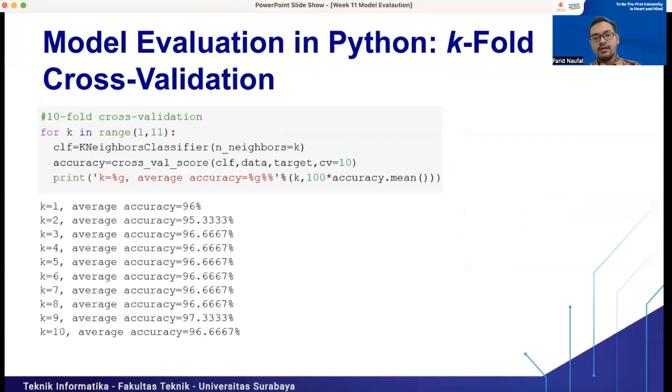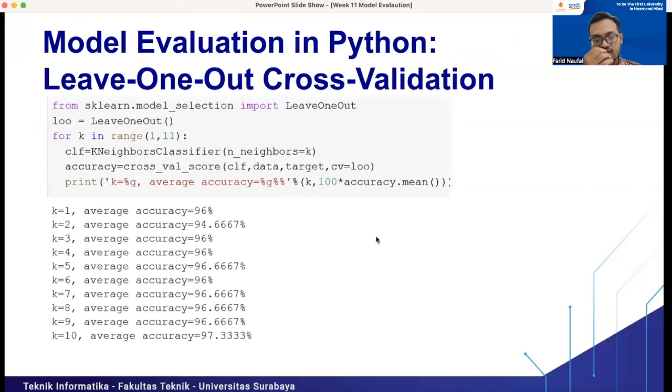Like I was mentioning before, it is also similar to our previous code: it will get the mean accuracy for all of the subsets. The data set will be split into 10 splits, and the accuracy here will calculate the mean accuracy for each iteration.